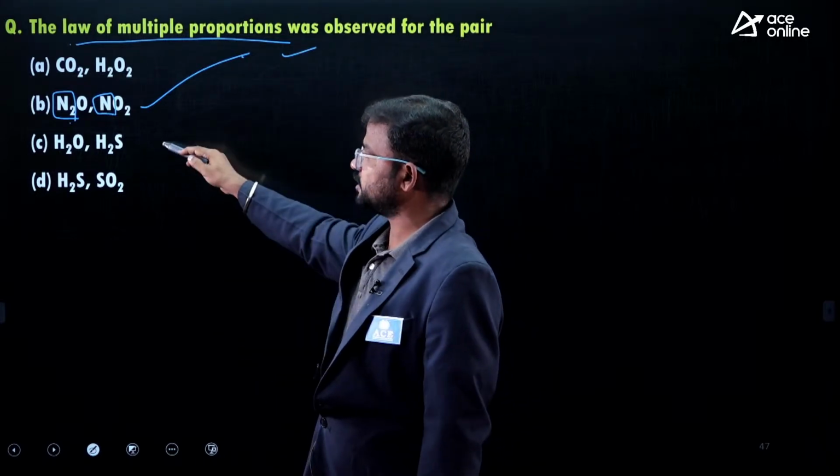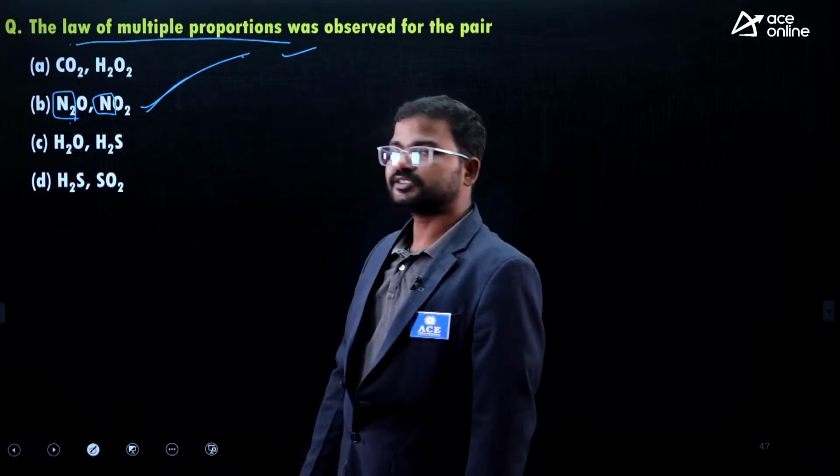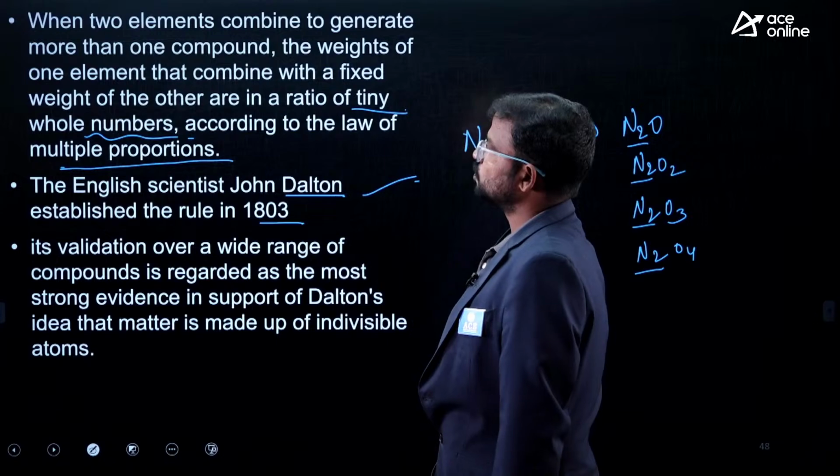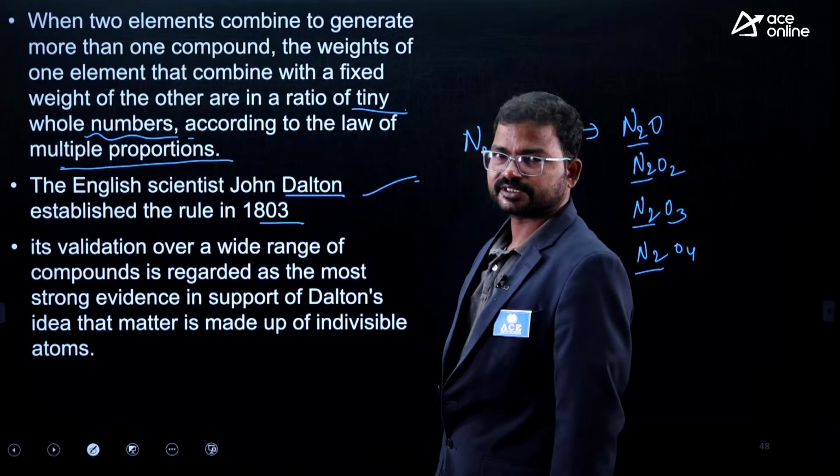These are all basics, guys. So the correct option is option B. From an examination point of view, who proposed the law of multiple proportions? John Dalton.